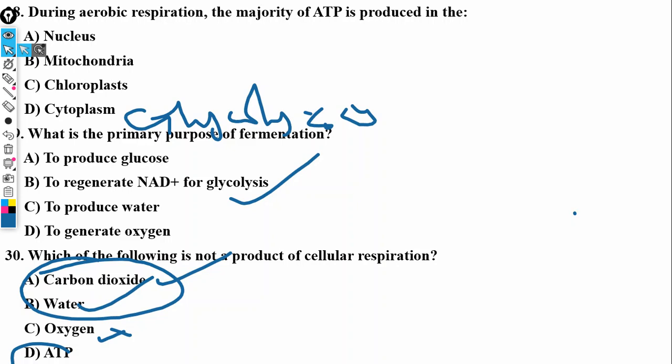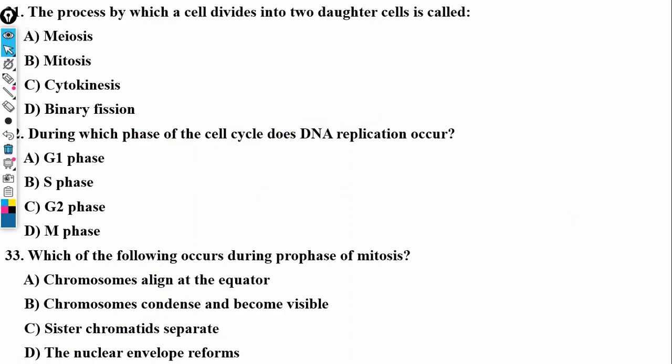Then the next set of questions. This one says, the process by which a cell divides into two daughter cells is called, we have meiosis and mitosis. I'm also going to link that video in this video. In fact, I think I have about 2 or 3 videos on that. I'm going to be linking them in the description because they explain all of these processes very well. And I promise you, you are going to really understand. So make sure you watch all of those videos.